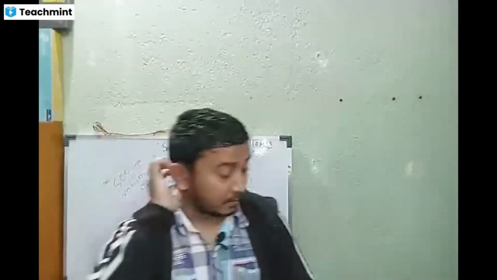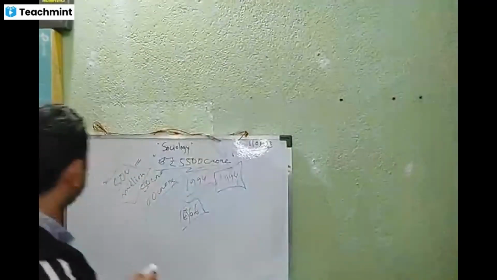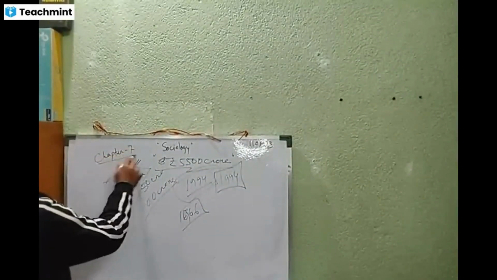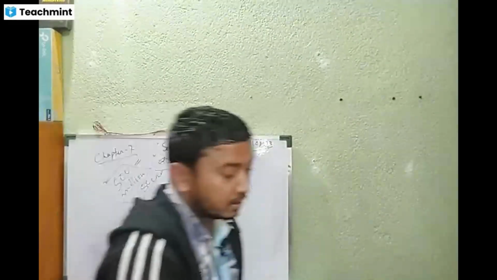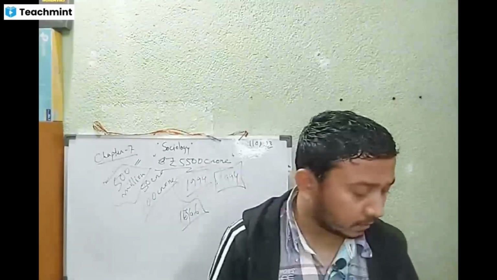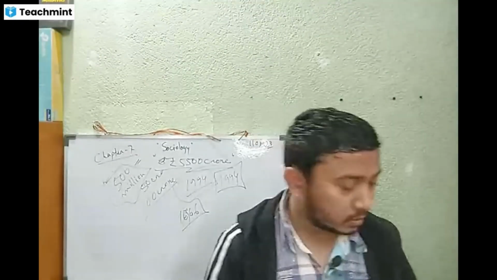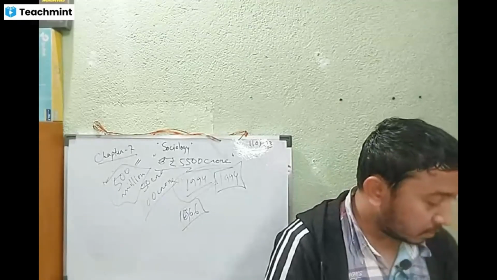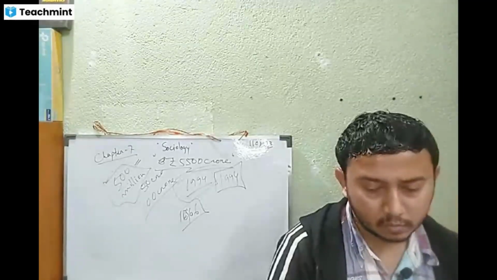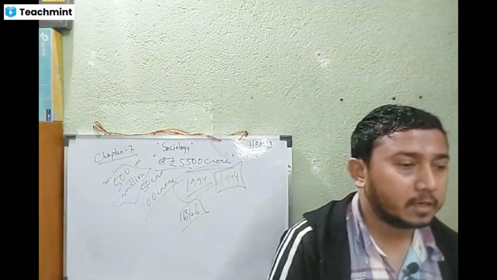Next we have chapter number 7. Chapter number 7 we have mass media and communications. So what is mass media? Mass media, you know each and everything, right? Mass media means news. Mass media is basically TV, radio, newspaper, each and everything related to mass media.